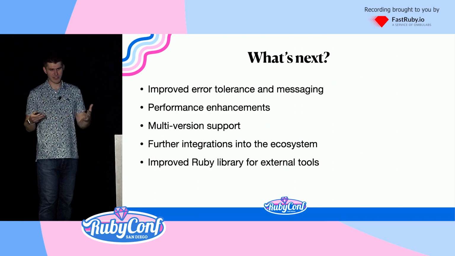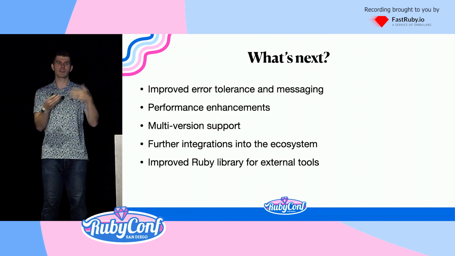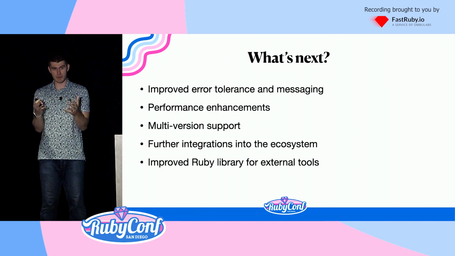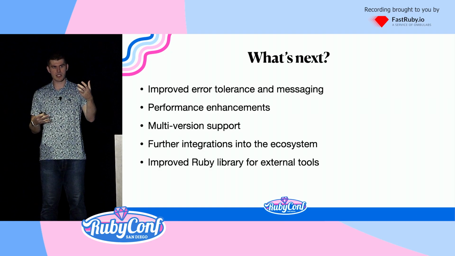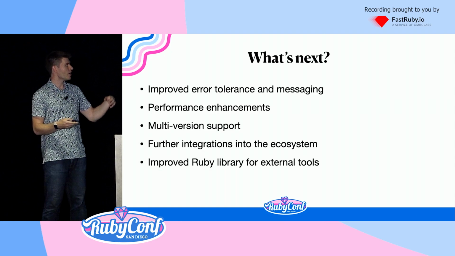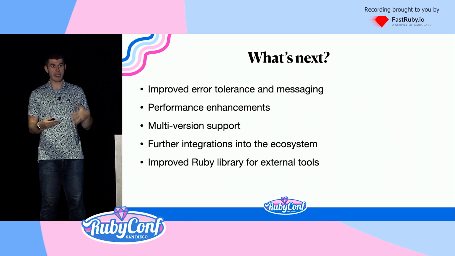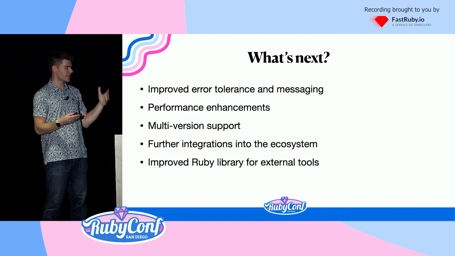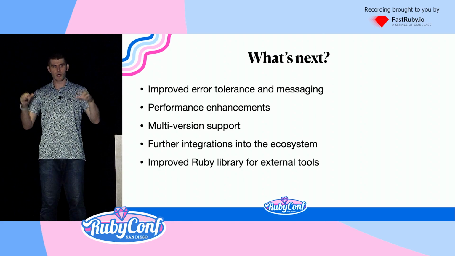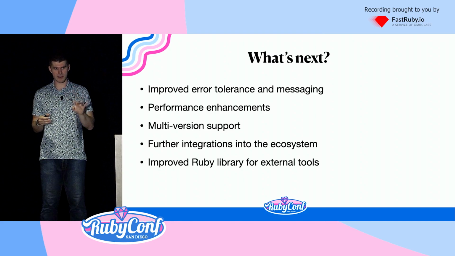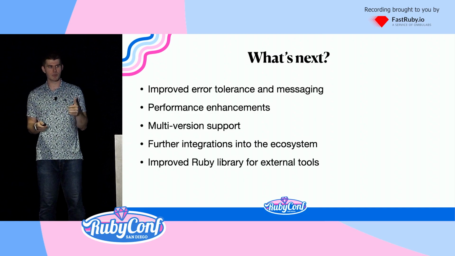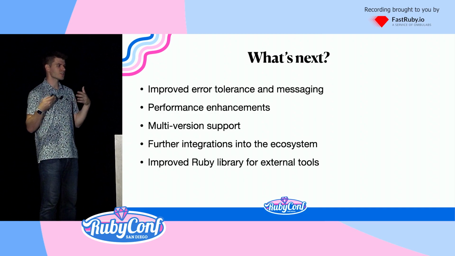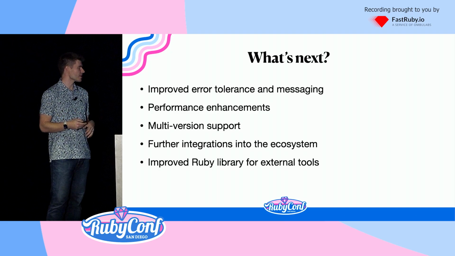Improved Ruby library for external tools. So we have our C API, we have our serialization API, but we also have our Ruby API. Our Ruby API is nice objects, named types for every single node in the tree. We are starting to enhance that API by adding additional functionality. Things like if you have a constant path, we provide to you a method that will go and walk that subtree and give you each part as a symbol. A simple change, but enough that it is useful. So we want to start to extend our Ruby API to provide more functionality.